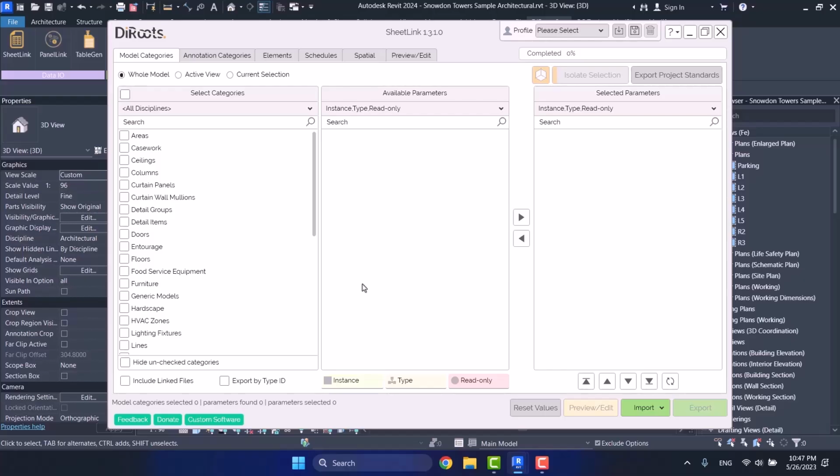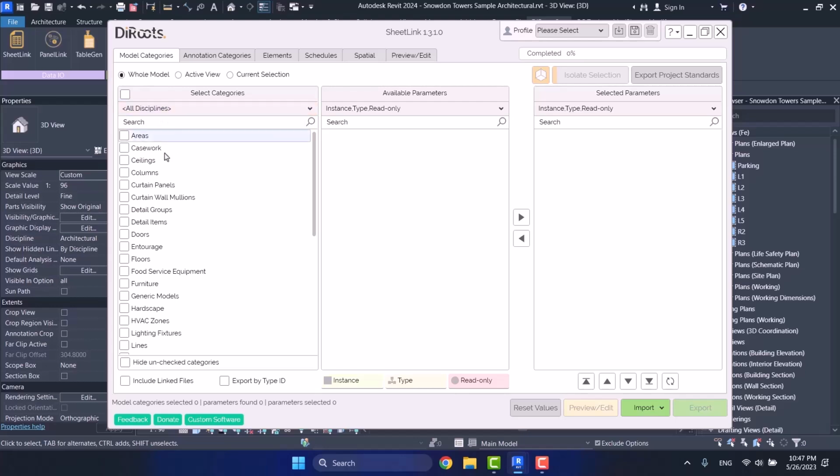Now let's have an example so that we can get introduced to the atmosphere of the plugin and then realize better these points that I just talked about. See, you can choose some categories here. But before that, I have to tell you there are 3 options here: Whole Model, Active View, and Current Selection.